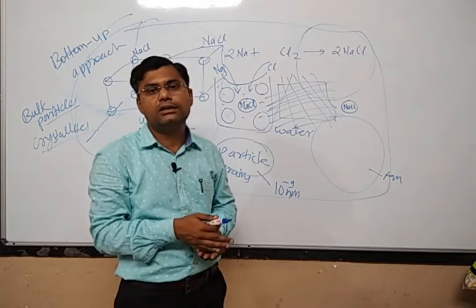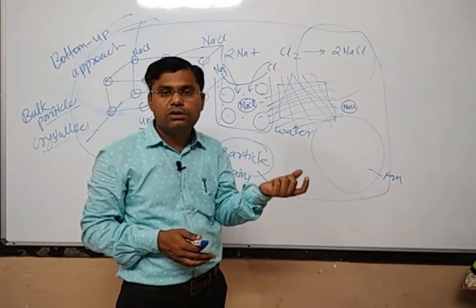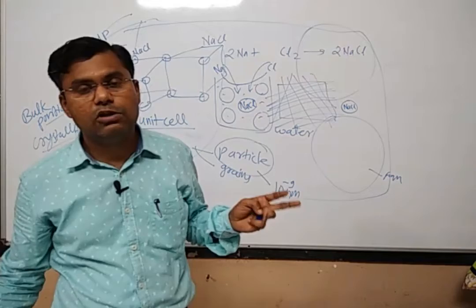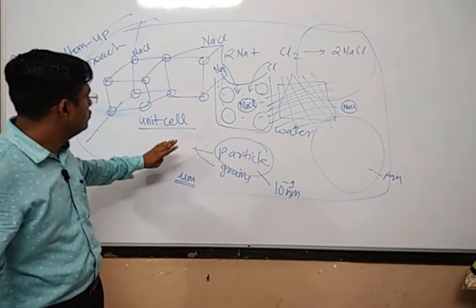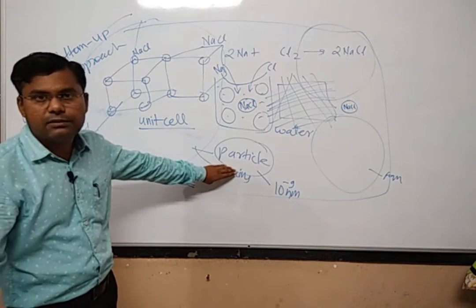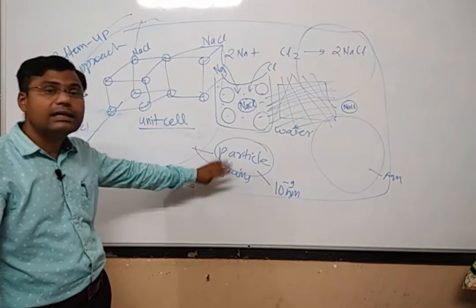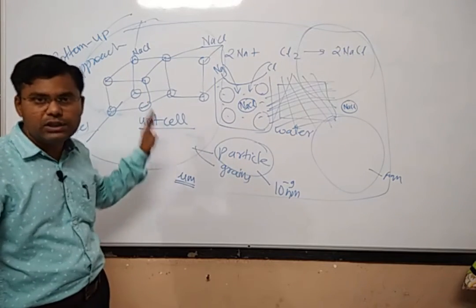Again and again you will be getting smaller dimensions. So at some point you will get a particle with a dimension in the nano range, and then that material will be called a nanoparticle. I think you must have understood the definition of the particle. Particle size means grain size, the aggregation of the unit cell.